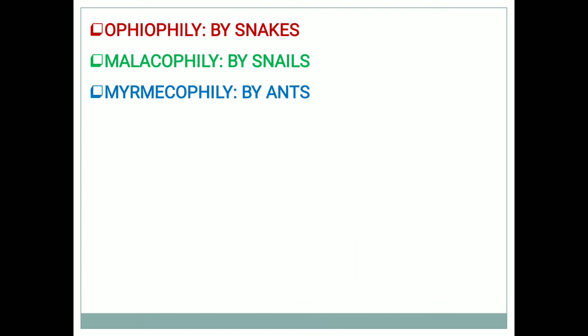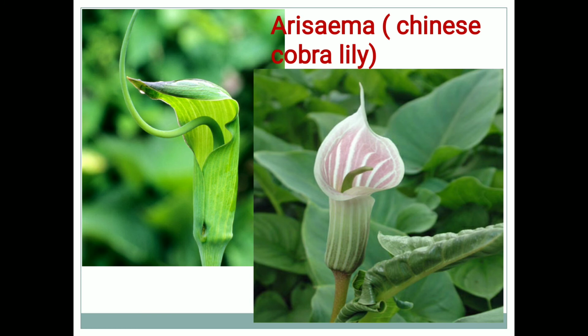Other things are extra. If pollination is done by snakes, it is ophiophily. If by snails, malacophily, which we have already studied. Myrmecophily if it is by ants. These are some examples. I had given pictures.